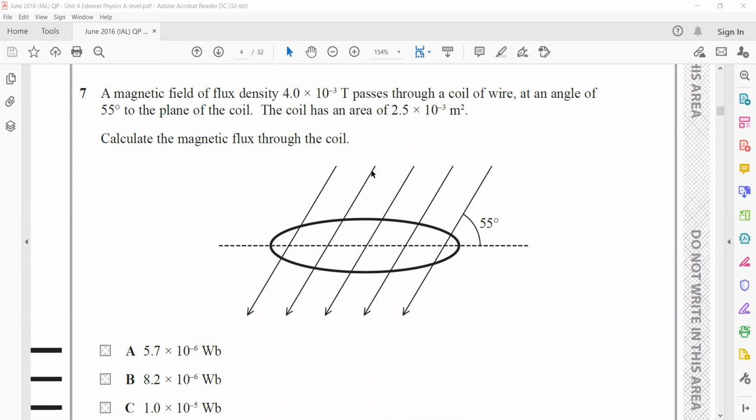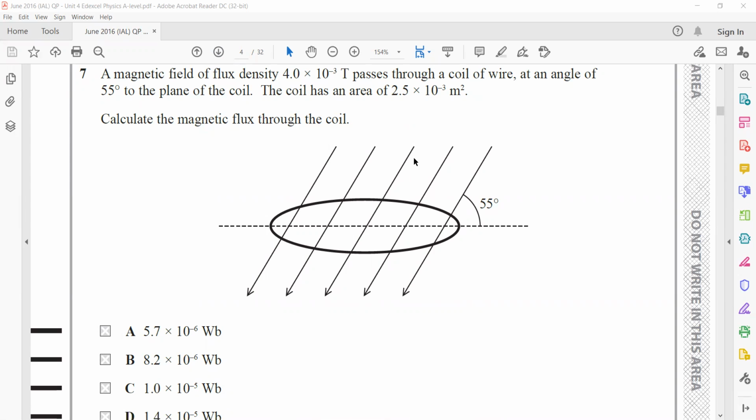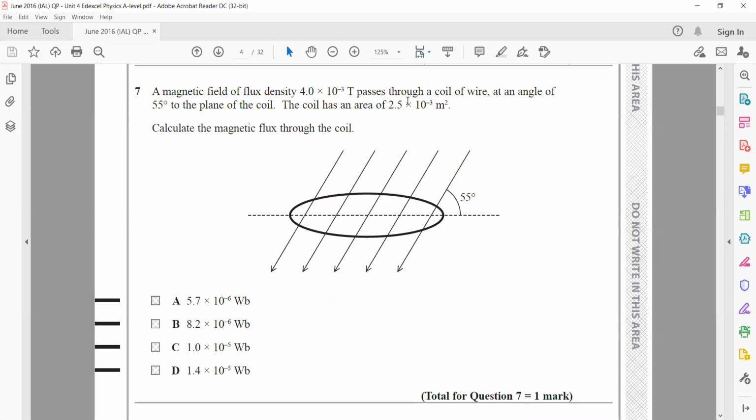The magnetic field of flux density 4 exponent minus 3 passes through a coil of wire at an angle of 55 to the plane of the coil. The coil has an area of 2.5 exponent minus 3 meters square. Calculate the magnetic flux through the coil. So we always require a perpendicular component to the surface. So this angle is 55. The one which is with an angle, if this is B, is B cos theta, and perpendicular to the surface is B sine theta. So B sine 55, the perpendicular component of the magnetic field to the surface.